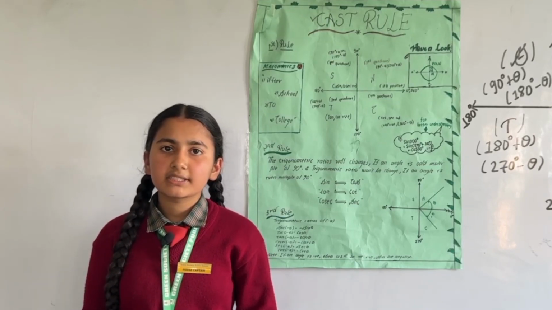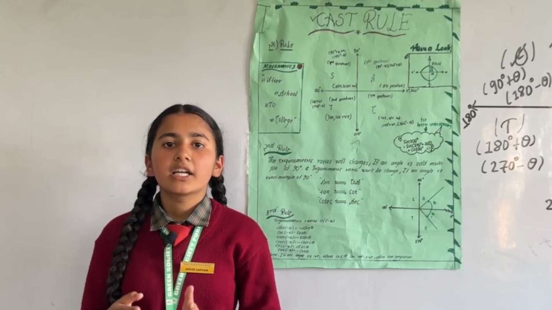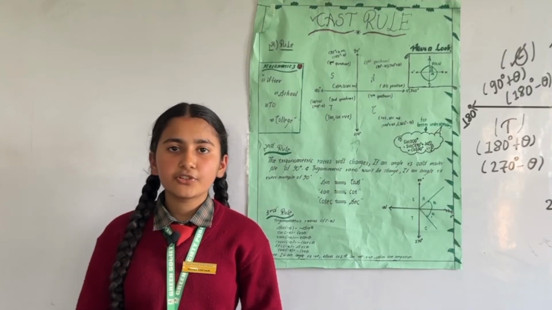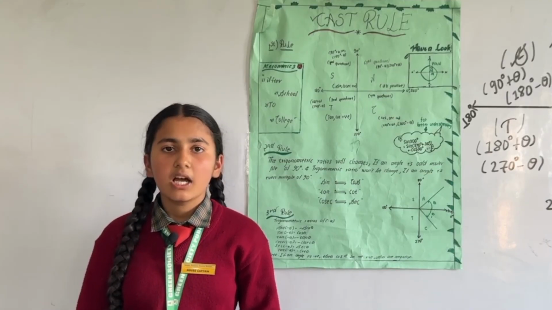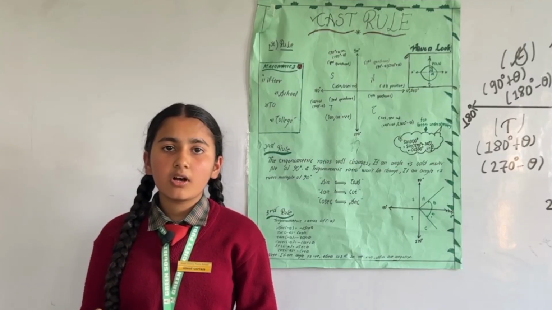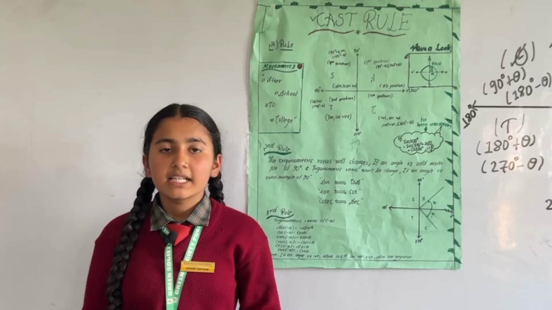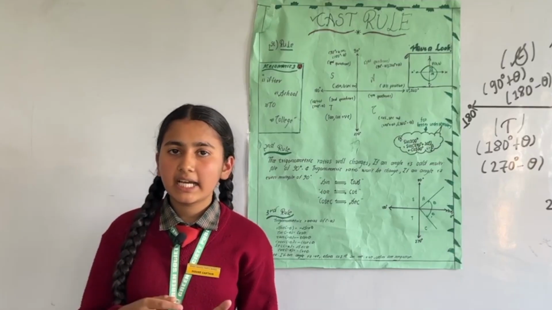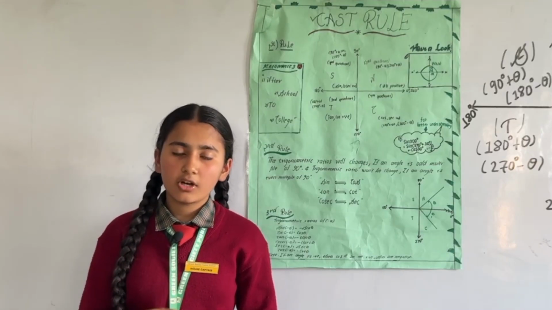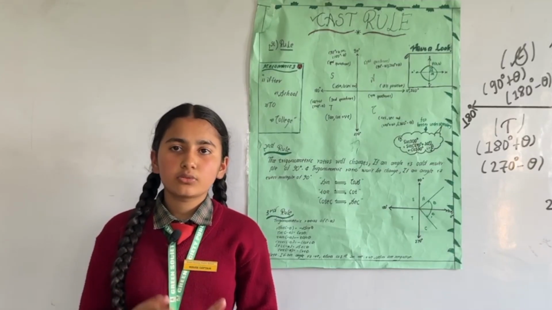The second rule says that if the given angle is an even multiple of 90 degrees, then the trigonometric ratios will not change. And if the given angle is an odd multiple of 90 degrees, then the trigonometric ratios will change. Sine to cos, cos to sine, tan to cot, cot to tan, cosec to sec and sec to cosec.